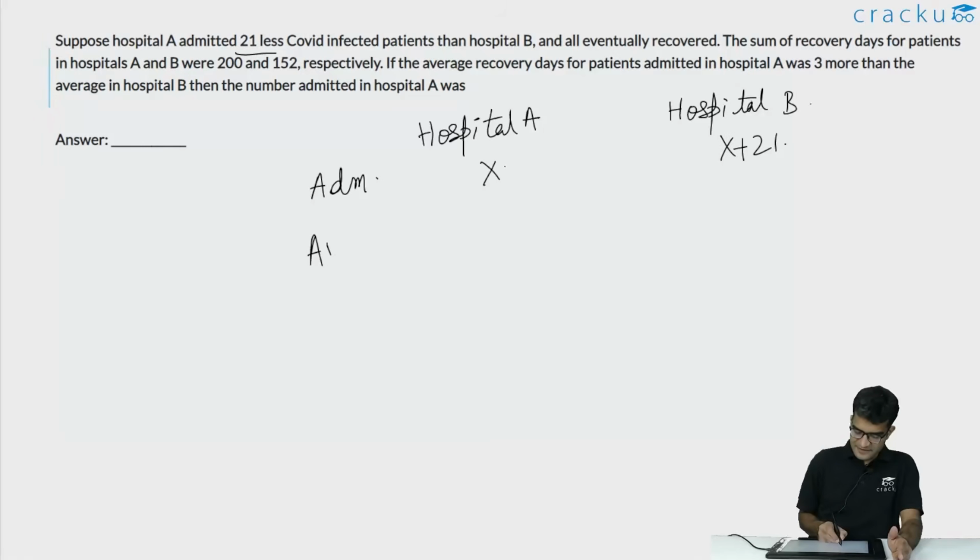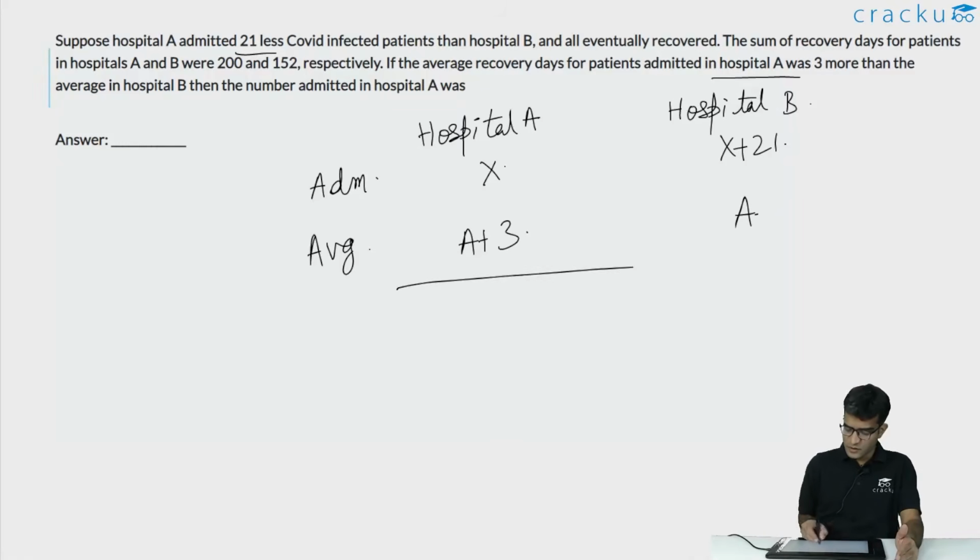Let us assume that the average recovery time, there is some information given about that also. The average recovery time in hospital A was 3 days more than that of hospital B. So let us assume that the number of average days of recovery in hospital B is A. So the average recovery days in hospital A is A plus 3. We are told that the total recovery days in hospital A is 200. So that would imply that X into A plus 3 is 200. And total recovery days in hospital B is 152. So X plus 21 into A is 152.